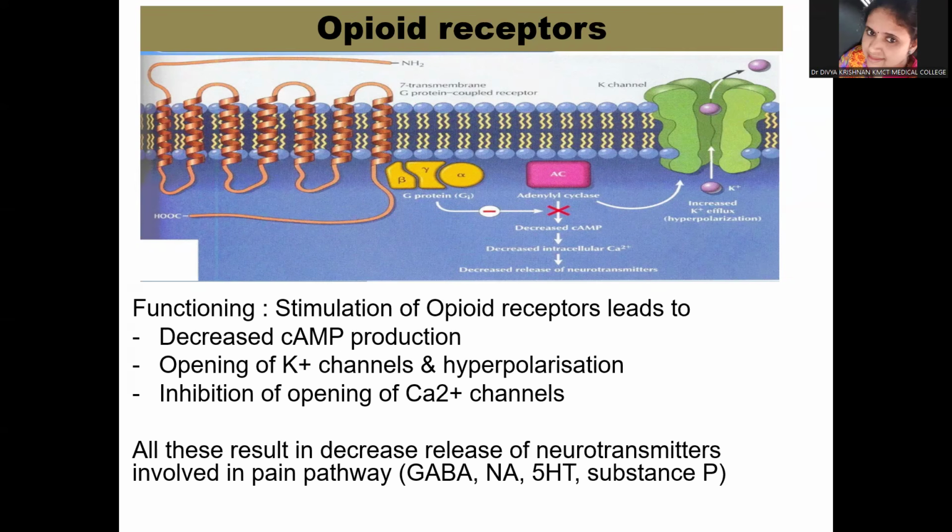This is already learned in the G protein coupled receptors, that they act either via the adenyl cyclase pathway, resulting in cyclic AMP modulation, or by the opening or inhibition of channels. So here it is via decreased cyclic AMP production, opening of potassium channels, and inhibition of opening of calcium channels. And all these result in the decreased release of neurotransmitters involved in the pain pathway.